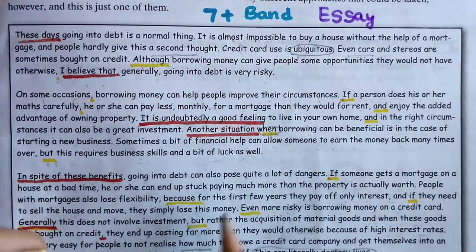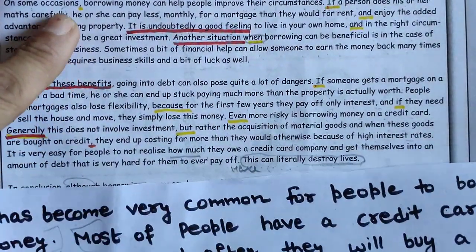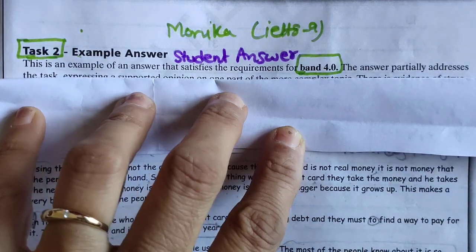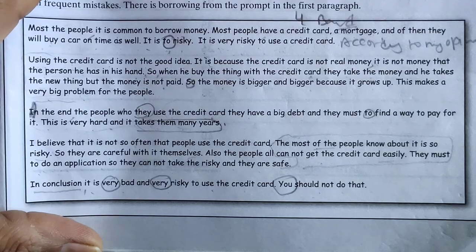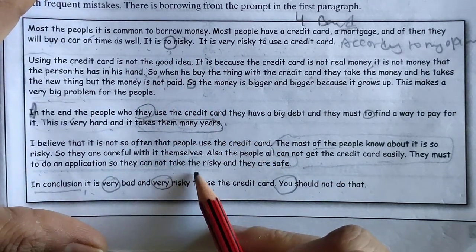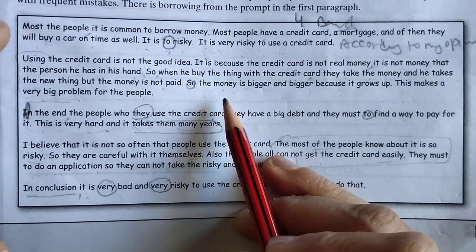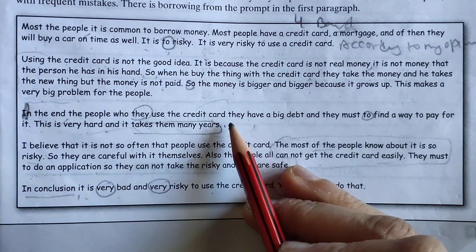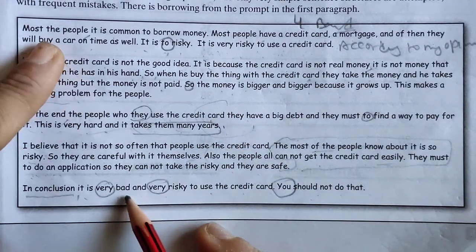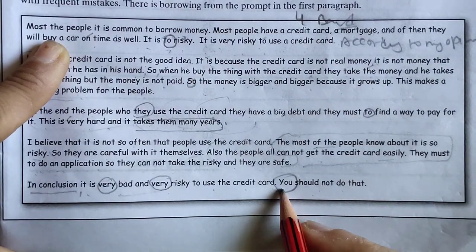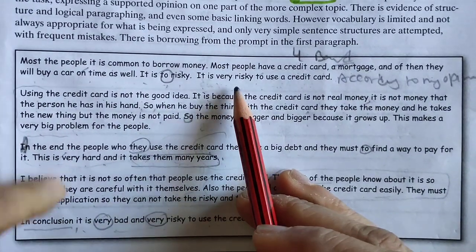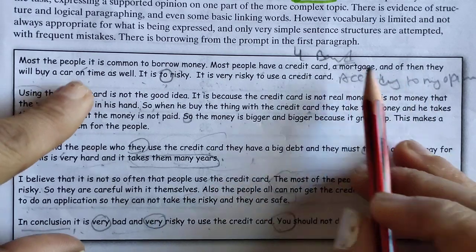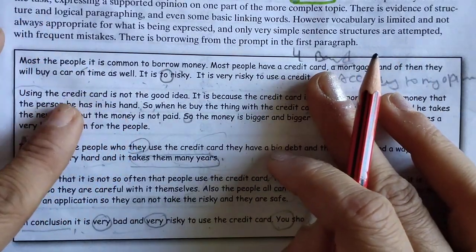This is a 7 plus band essay, and you can see this. I will show it to you. And this is the band 4 essay that I have already shown you. I will show it to you again. So you can see so many mistakes I have taken out, and he has not explained the things properly in this paragraph, and this is a very small paragraph, only 1 or 2 sentences. That's why. And what about this conclusion also? Although the introduction is good, here he had not used anything about his own opinion. That's why this essay carries only band 4 structure. Thank you so much.